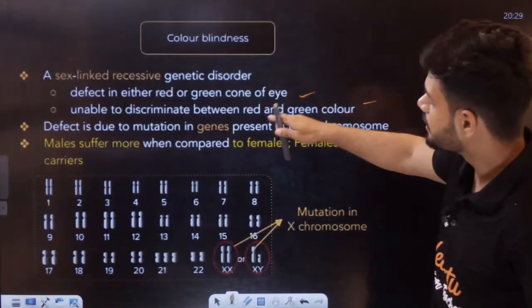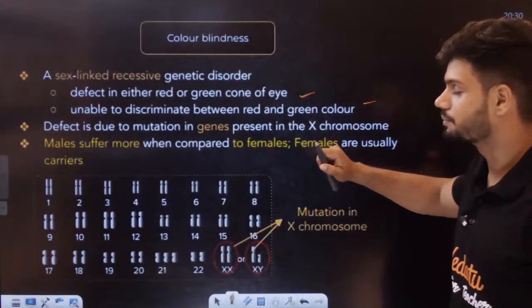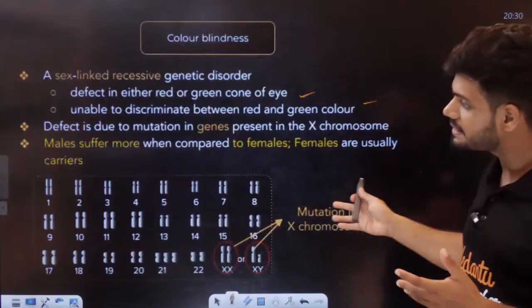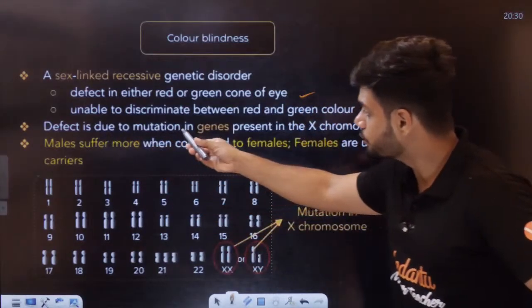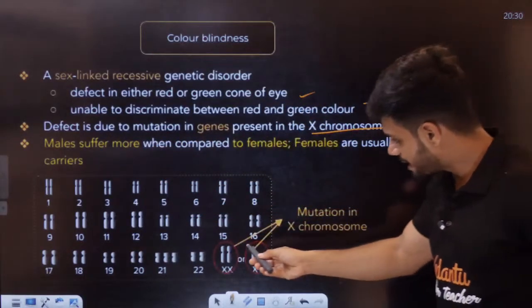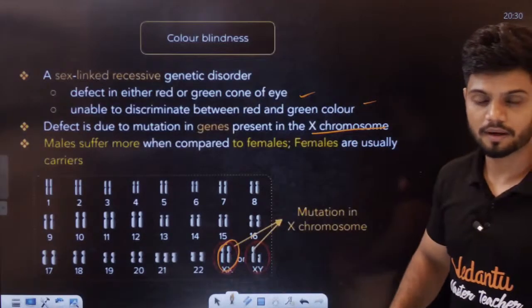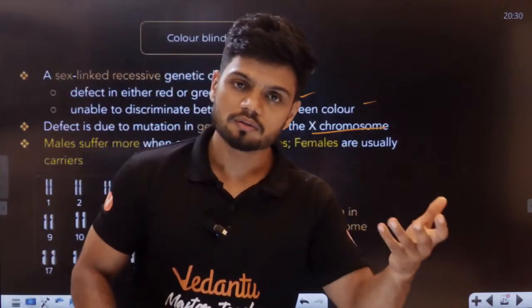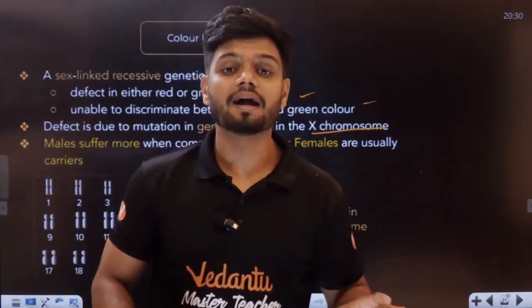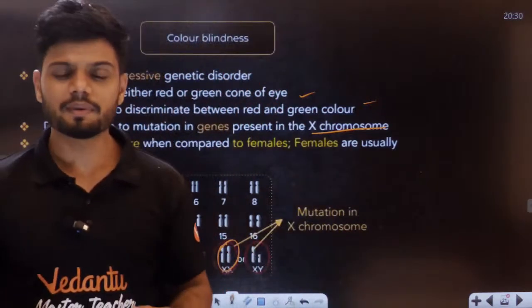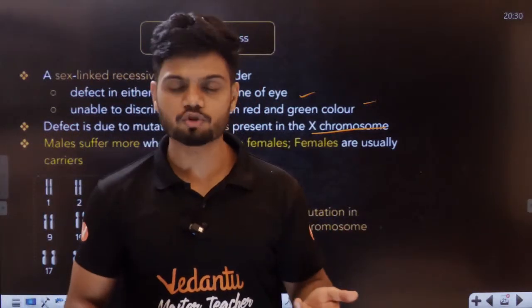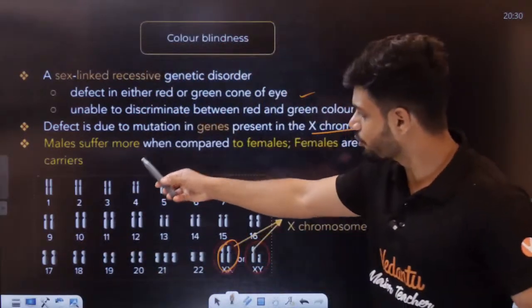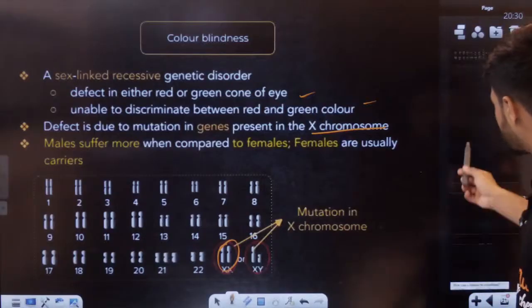Now this is color blindness, unable to discriminate between red and green color. Why is it happening? This entire thing is happening because of a defect due to a mutated gene present in the X chromosome. Because of this small mutation in the X chromosome, the person is not able to see properly. Always males are more affected compared to females because females have two X chromosomes. Males only have one X chromosome. If there's a defect in that, it's gone. Males suffer more than females here.